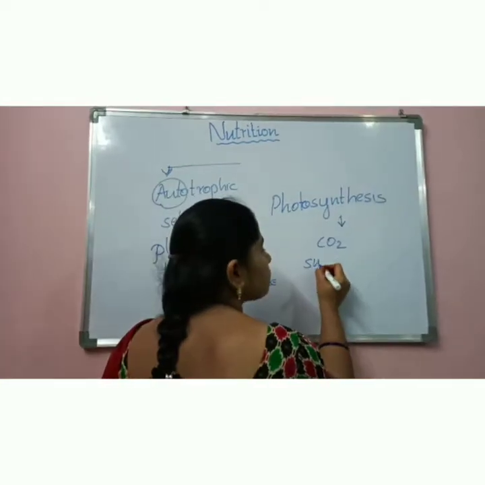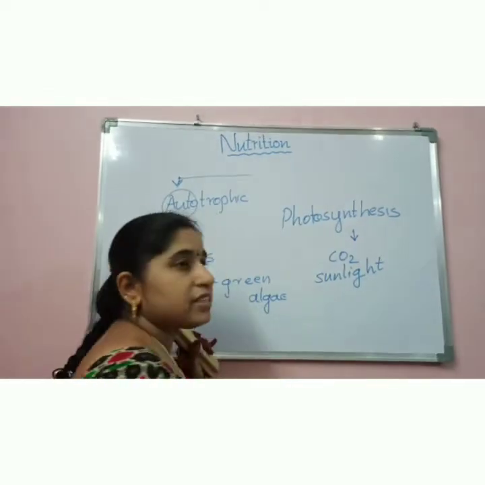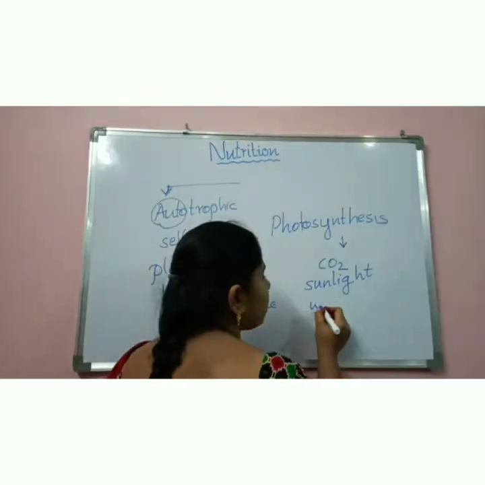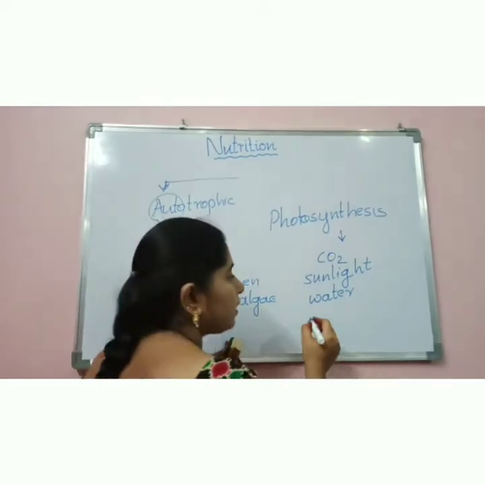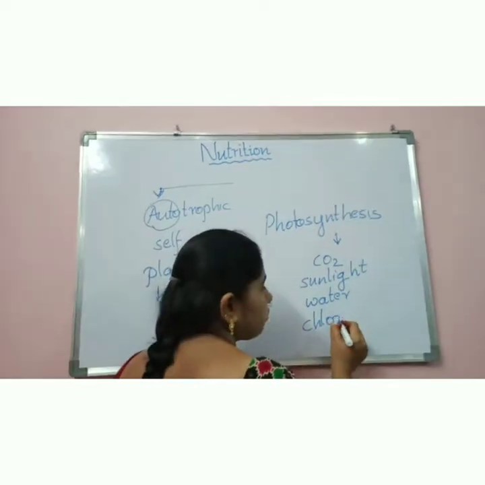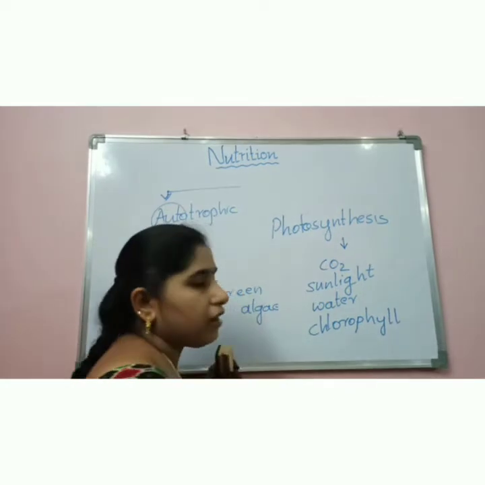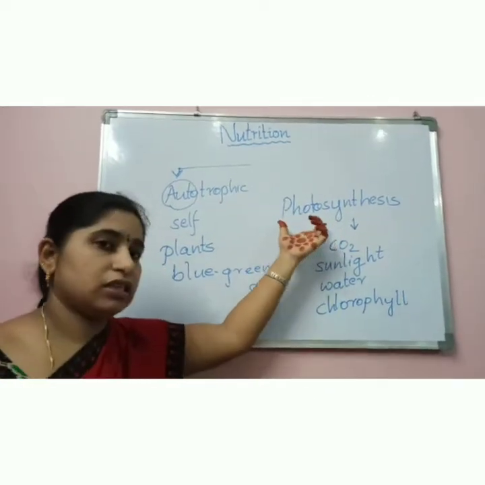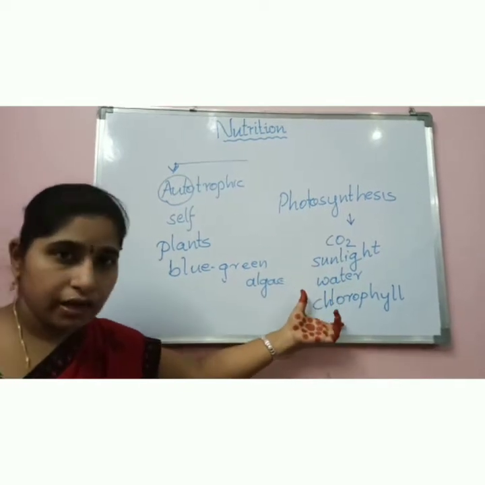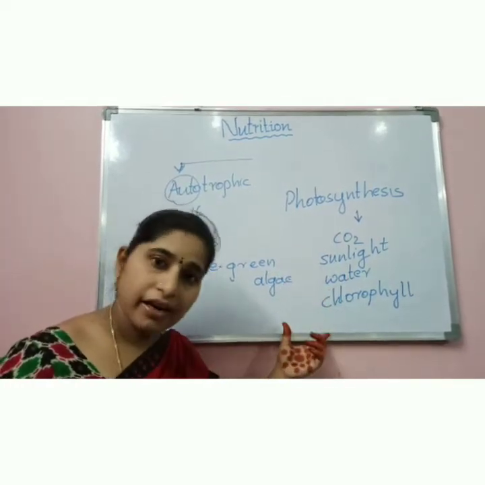Next, sunlight is one of the raw materials. Carbon dioxide, sunlight, and water are raw materials. One more important thing, that is chlorophyll. So if these things are present in a plant, then automatically they do the process of photosynthesis. So what are the raw materials that are required? Carbon dioxide, sunlight, water and chlorophyll.